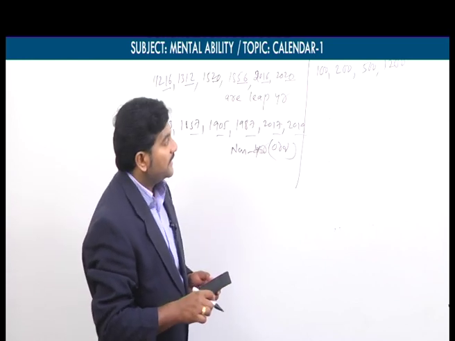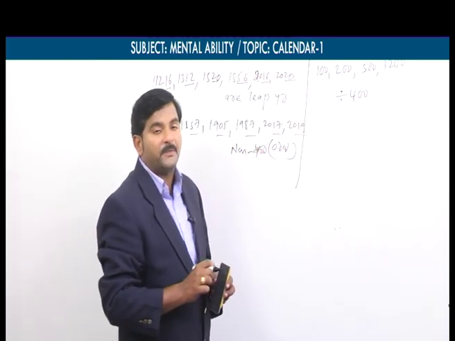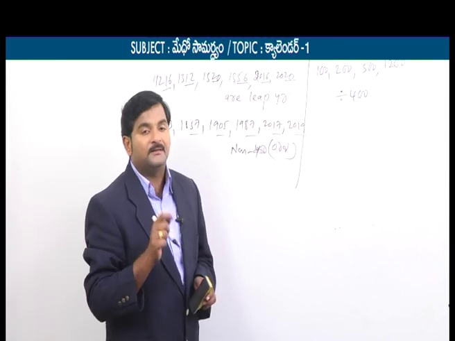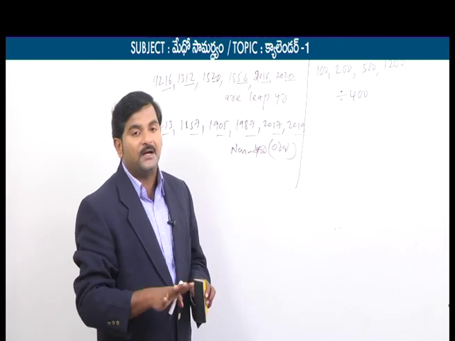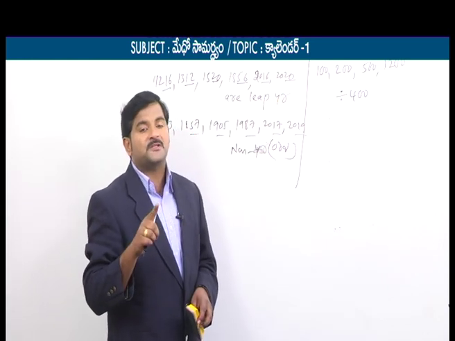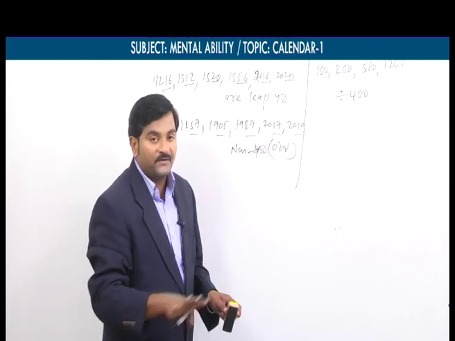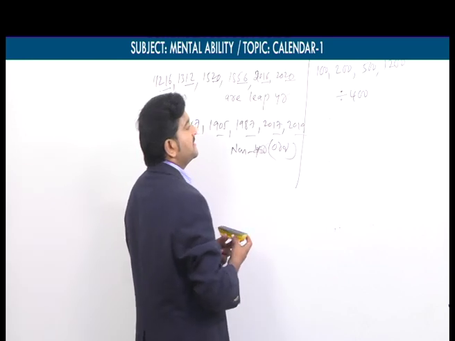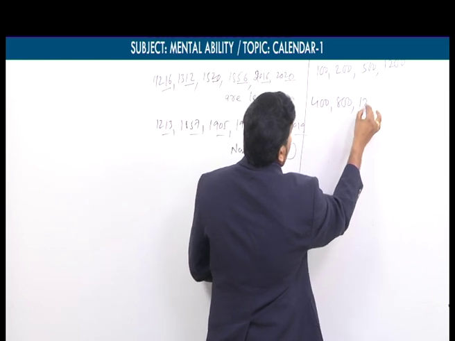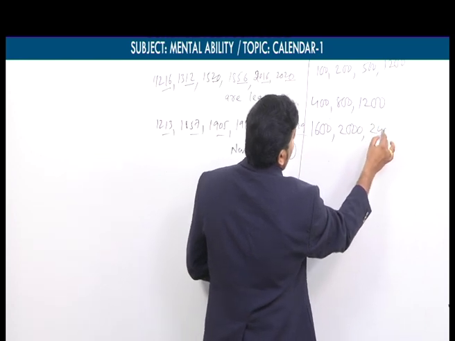If a century year is exactly divisible by 400, I repeat this point once again, then that year is said to be a leap year. If not, it is simply a non-leap year. A century year must be divisible by 400; then only is that century year said to be a leap year. If not, it is said to be a non-leap year. So the best examples are, let's say, the 400th year, 800th year, 1200th year, similarly 1600th, 2000th, 2400th year.